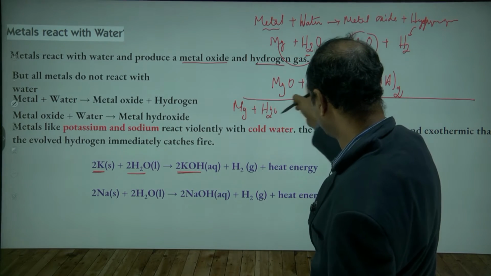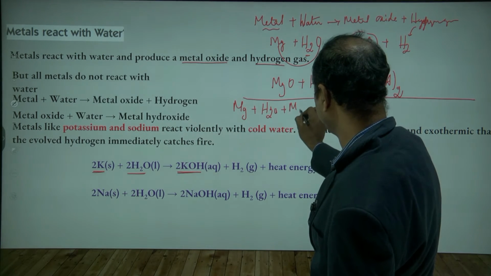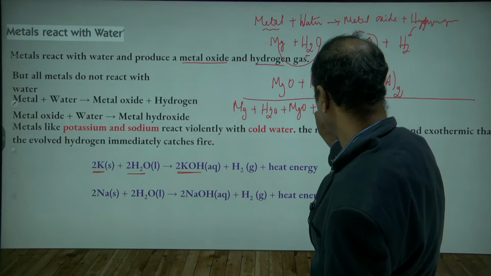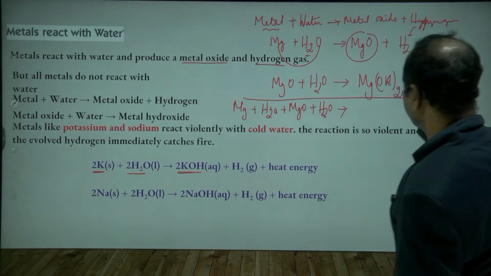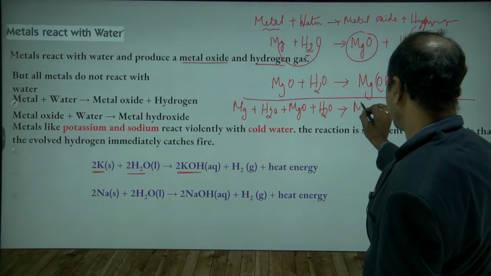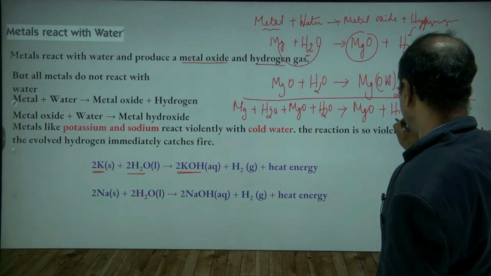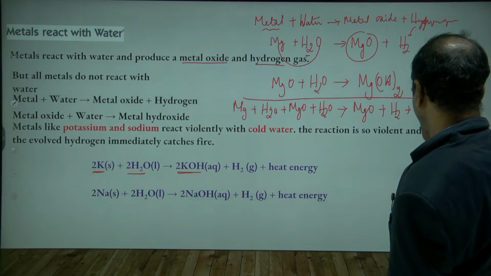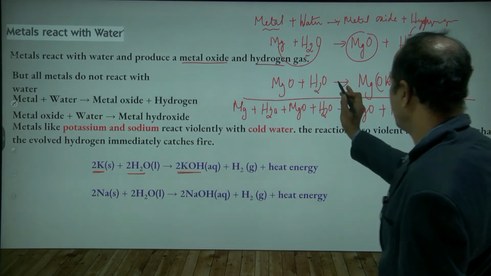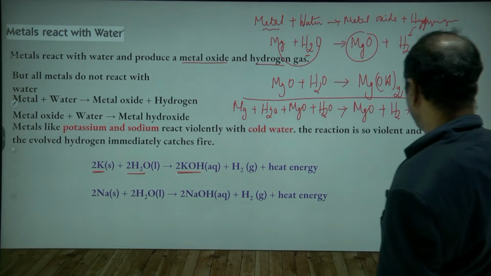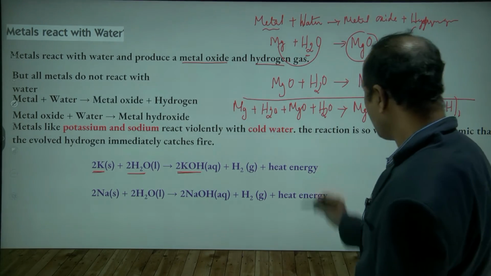In the second reaction, left side: magnesium oxide, MgO, plus water. Right side: MgO plus hydrogen, and Mg(OH)2. This is all the arrow's left side, and this is all the right side. Is this clear?